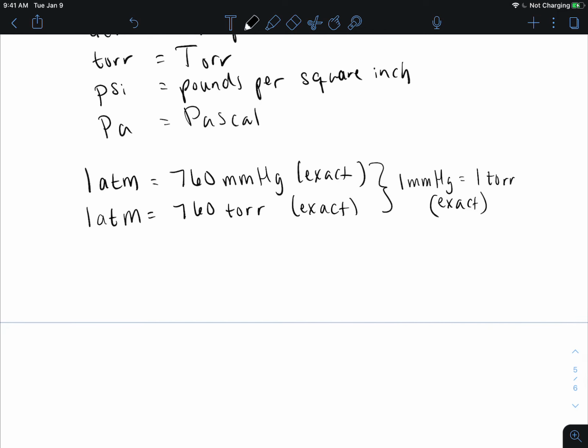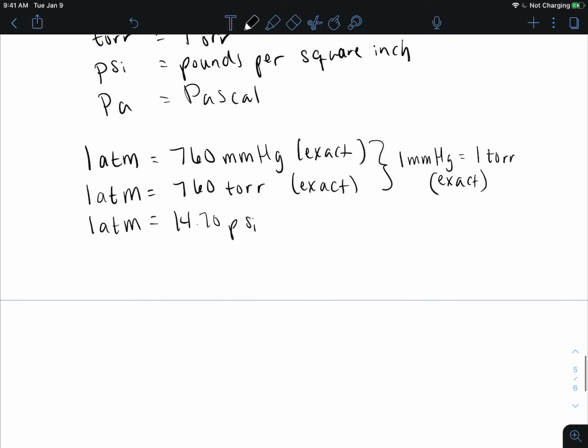Then we could look at PSI. So 1 atmosphere is equal to 14.70 PSI. Pounds per square inch is something you would look at when you're looking at tires and stuff like that. And then pascals, 1 atmosphere is going to be equal to 1.013 times 10 to the 5 pascals.